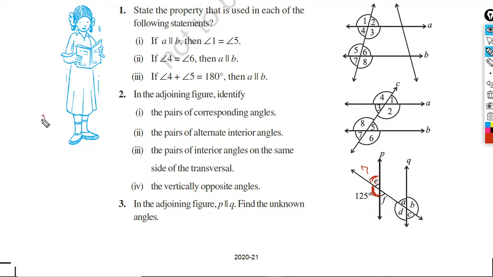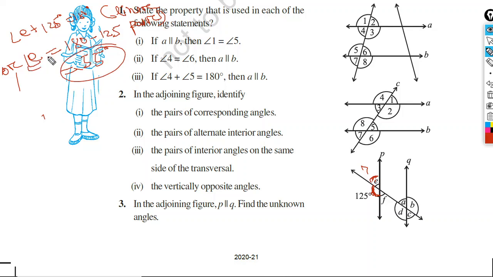We can write angle E plus 125 degrees equal to 180, reason: linear pair. Or angle E equals 180 minus 125, so it will be equal to 55 degrees.